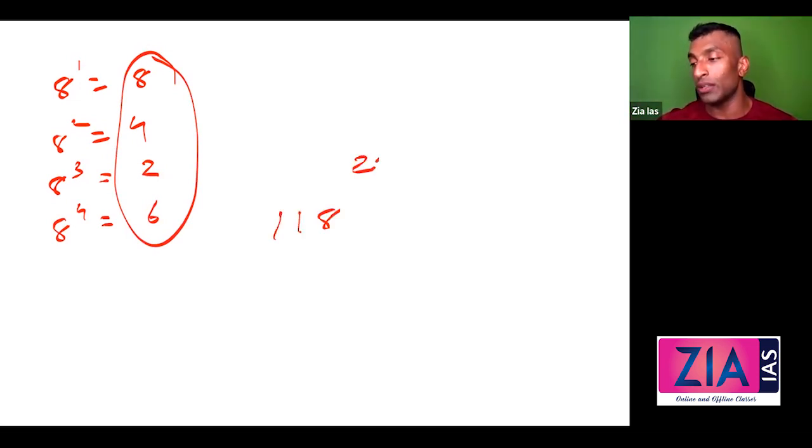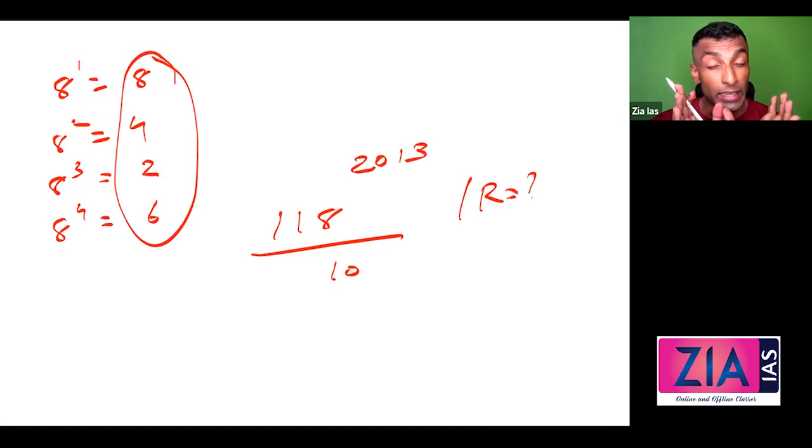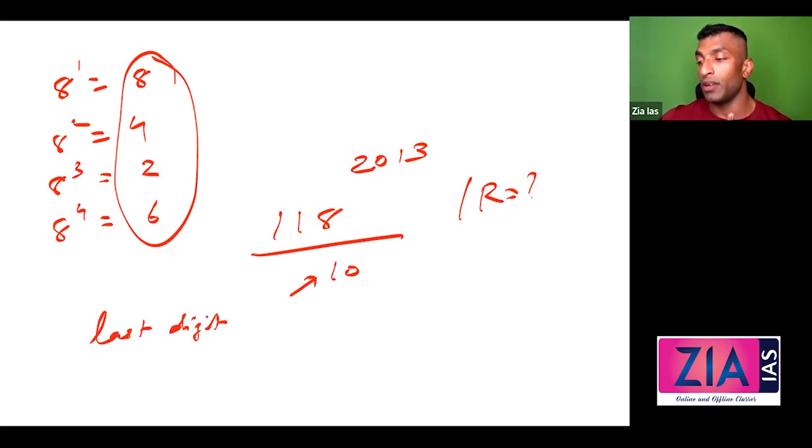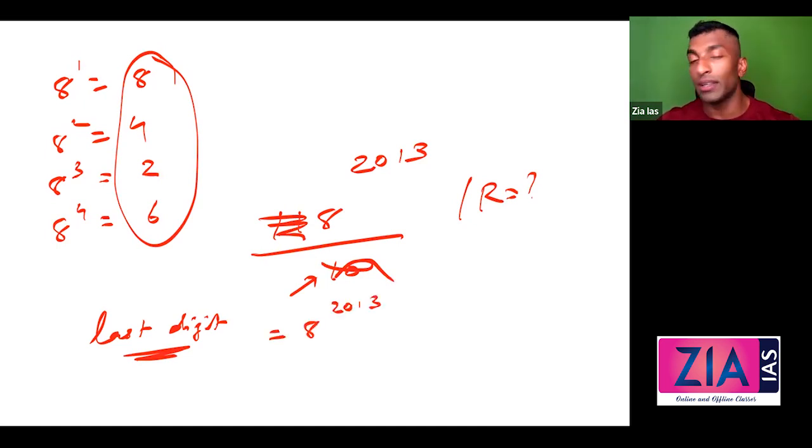Now suppose they ask you this question: 118 raised to 2013 divided by 10, what is the remainder? It looks very, very difficult. But see, it is divided by 10, so for me it's a last digit question. To find the last digit, I need only the last digit of the base. So the question is reduced to the last digit of 8 raised to 2013. What do I need to do?